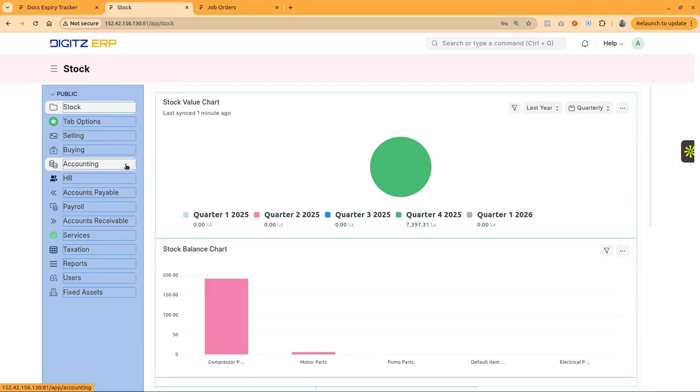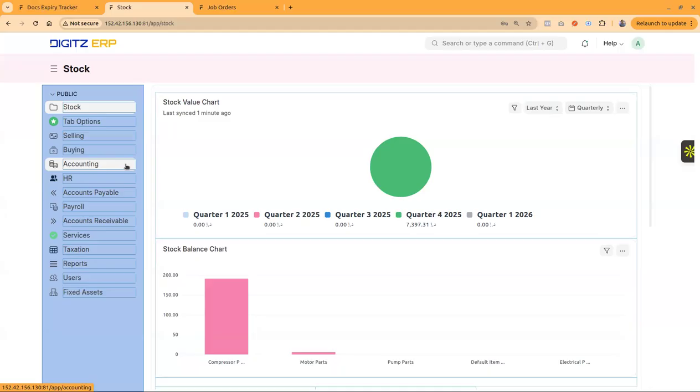Service companies are basically looking for a solution to execute their projects efficiently by executing jobs or making progressive invoices, and they are looking for project-based accounting, like having all the relevant information for the projects like materials, labor, purchase, sales, expense entries or budgeting. All these things are available in the DIGITZ ERP services module.